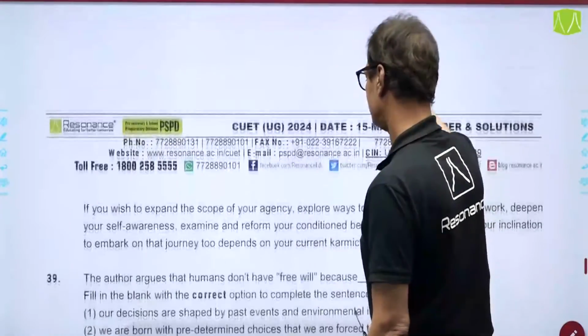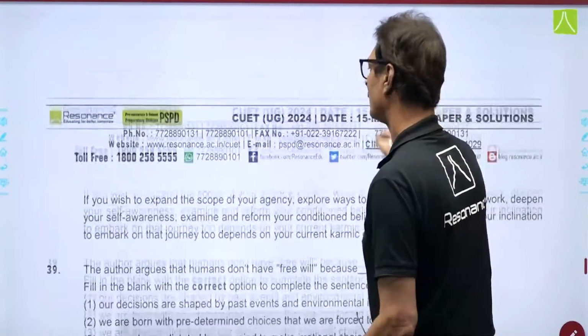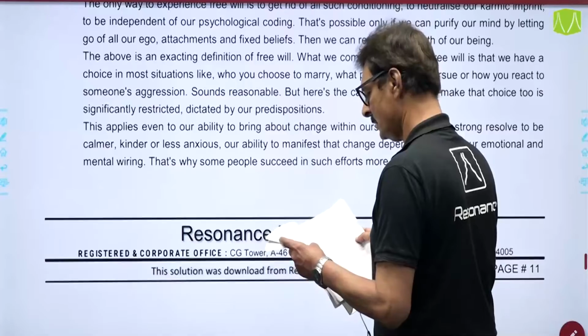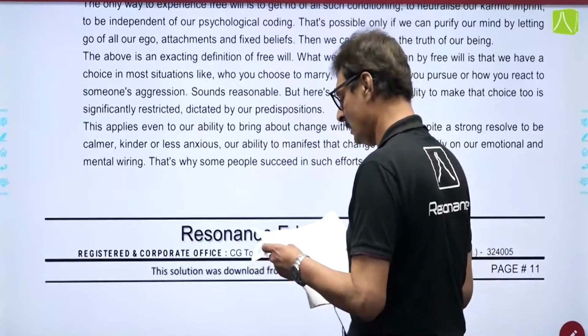Where did it go? Last 6 lines. Yes, it was in the 4th paragraph. As per your question paper, it was on page number 12.